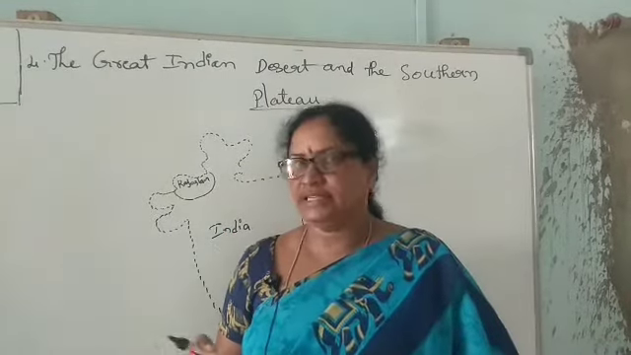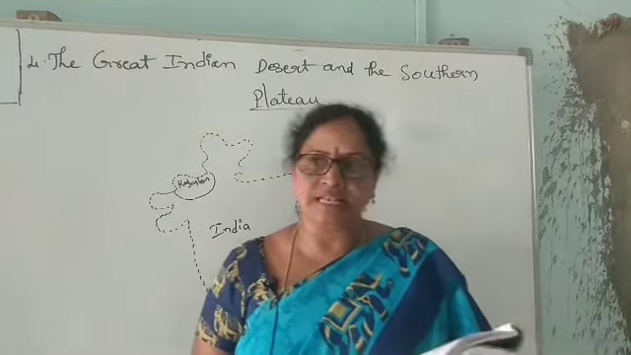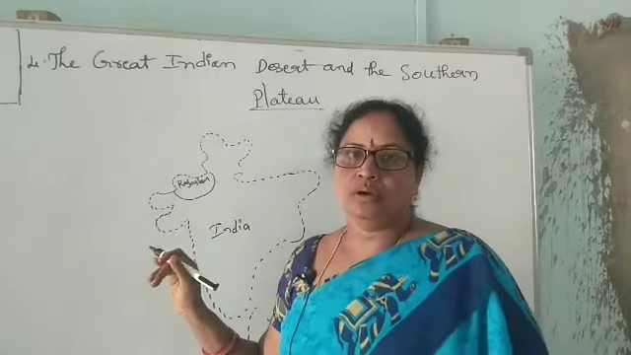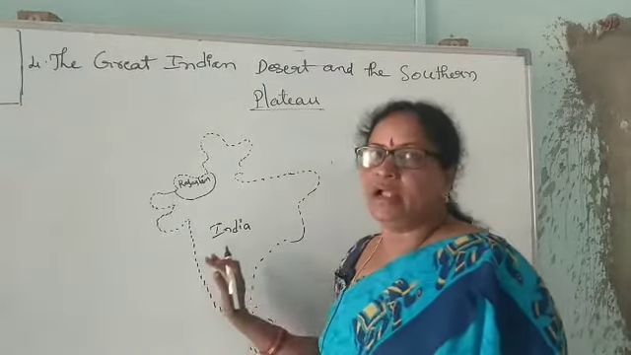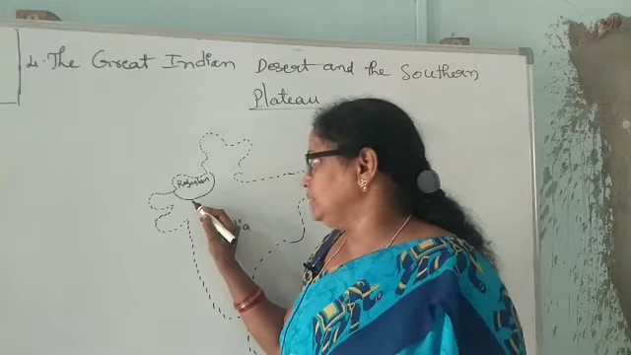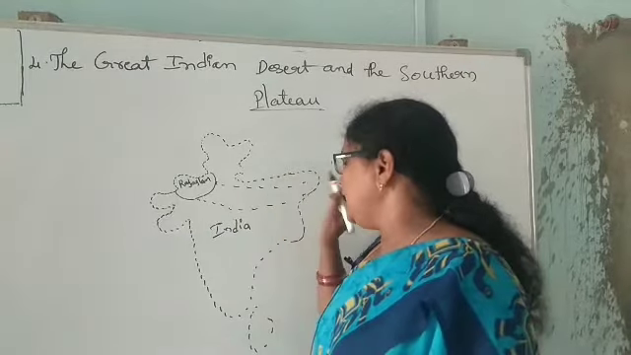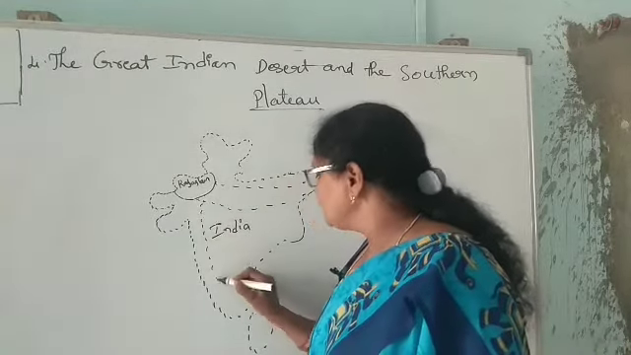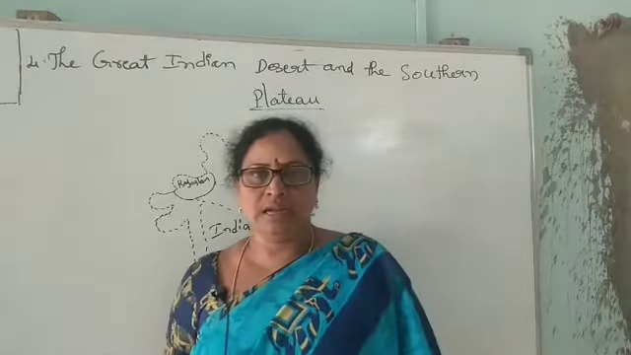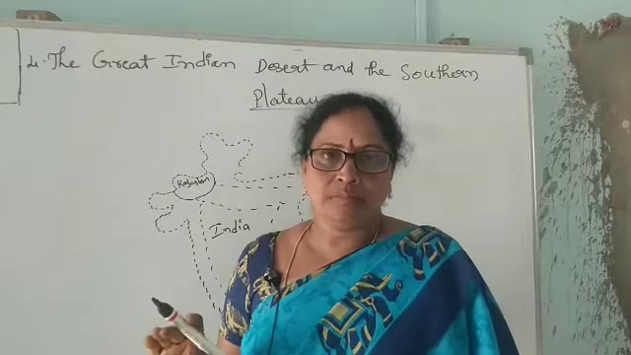The location and extent of the Southern Plateau: it extends from the south of the northern plains to the south of India, to the end at Kanyakumari. Here are the northern plains, here are the Himalayas, and from the south of the northern plains to Kanyakumari, the end point of India, it has extended. Most of India is covered with plateaus.